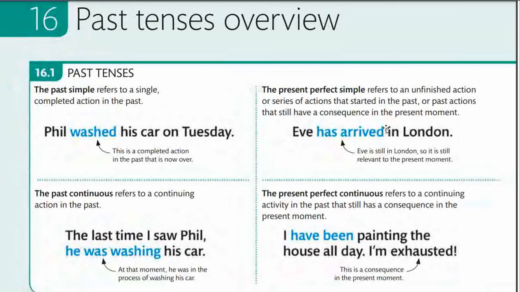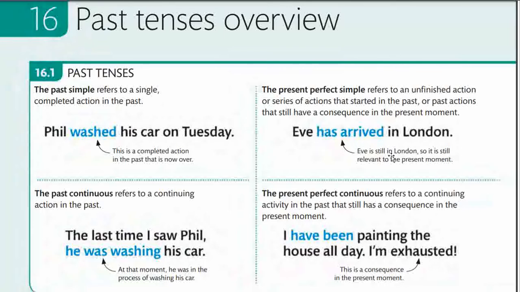The action has not really ended. So has arrived is in the present zone. Eve is still in London, so it is still relevant to the present moment. So has arrived is still relevant because of the action. If you want to mention the relevance in the present moment, you use has arrived, or present perfect tense.